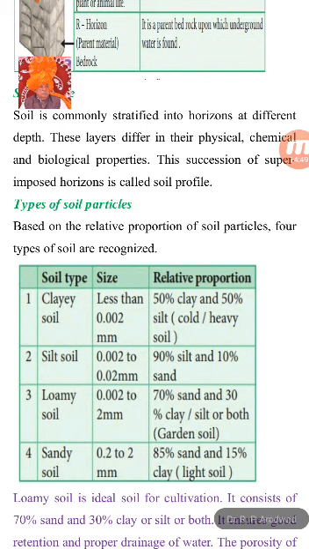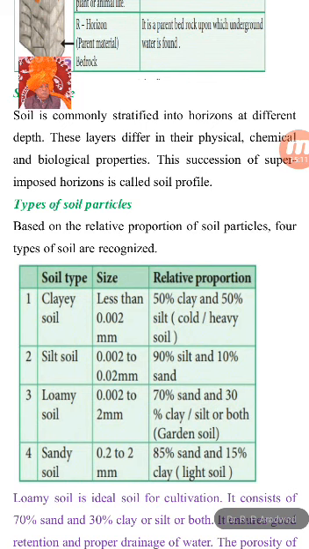Soil is commonly stratified into different horizons or layers at different depths. These layers differ in their physical, chemical, and biological properties. This succession of superimposed layers is called the soil profile.